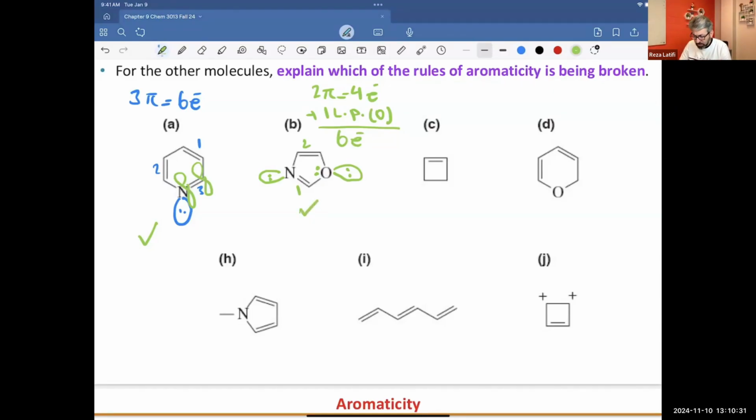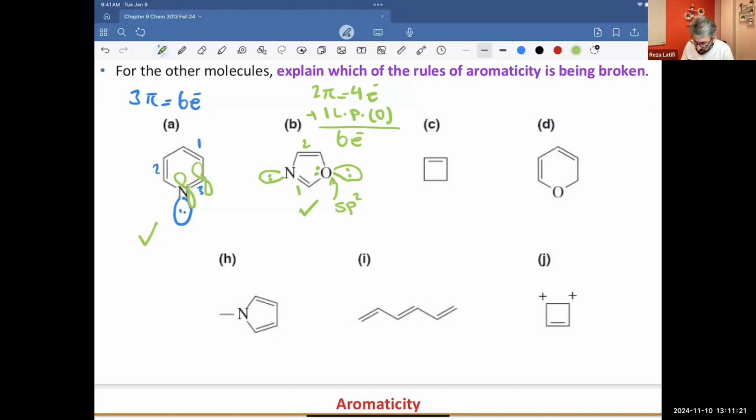Before I go through the next molecule, you might say, why don't you just simply add the electrons of nitrogen, the lone pair? I said nitrogen is already involved in a pi bond. You cannot add more than 2 electrons. Nitrogen already shared 1 electron through a pi bond, so you can't have 3. Plus, if you don't share the lone pair from oxygen, the hybridization here will be sp3, and that molecule is not going to be flat anymore, and that's going to be a problem, because if it's not planar, the molecule will not be aromatic. So the molecule will change the hybridization to sp2 for this oxygen in order to make it flat, and so then we can benefit from aromaticity.